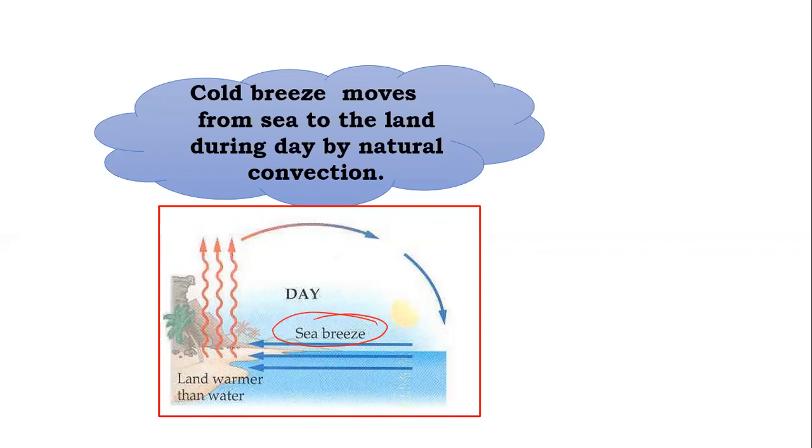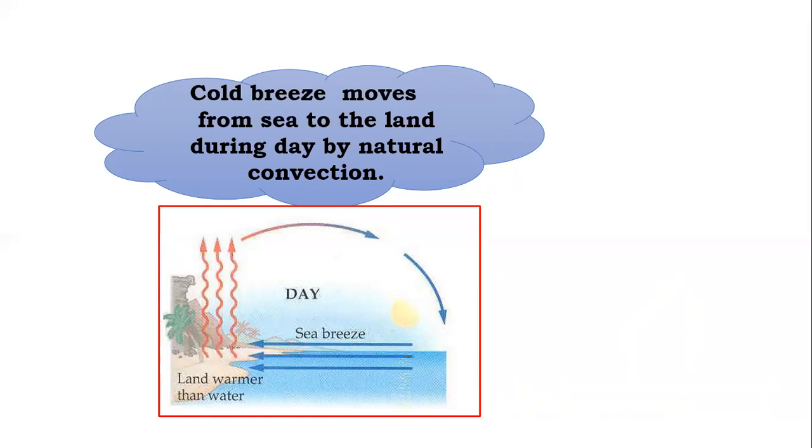Generally, during daytime, the land is heated quickly. So whatever air is present there, its density decreases and it shifts up. As the air shifts up, the colder air moves from the sea to land. So the flow of air is sea to land during the daytime.